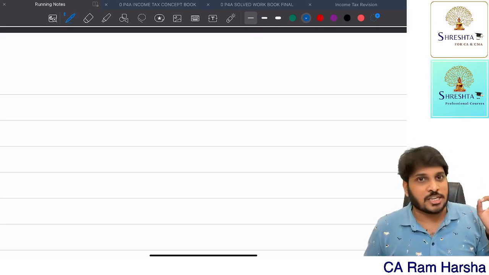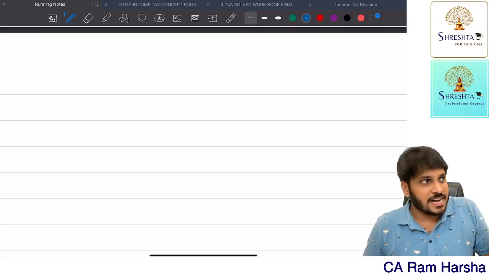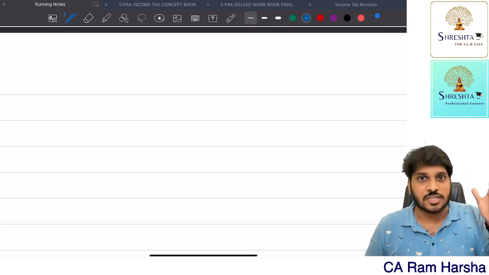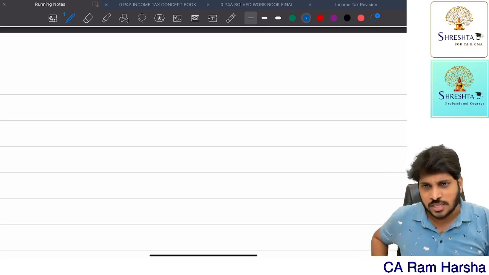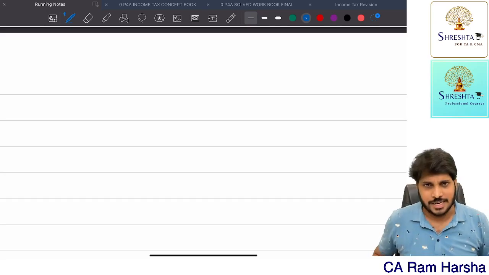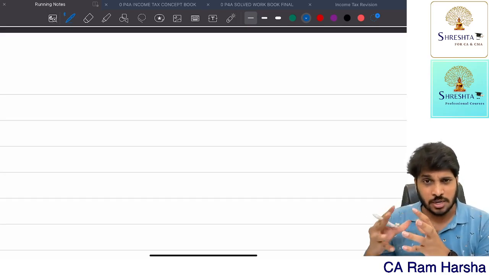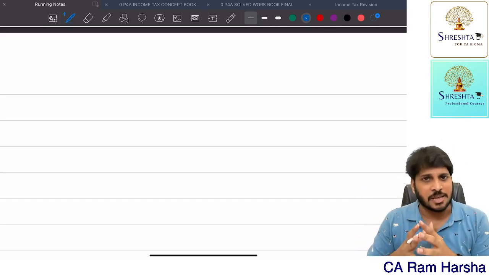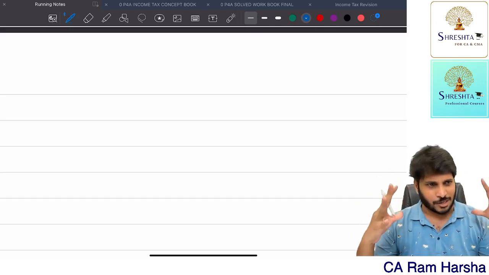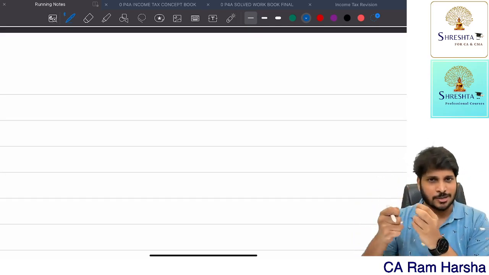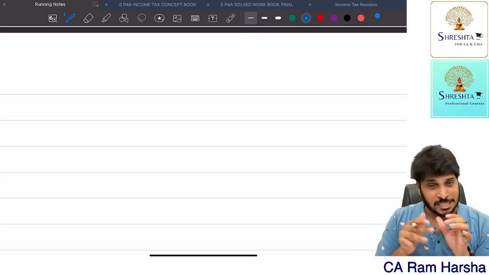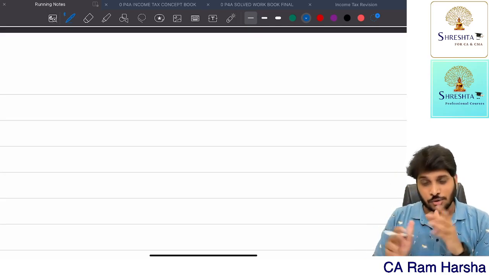Company is giving me quarters. Getting it? Staff quarters, rent-free accommodation they provided me. That is also taxable at a certain value. Anyhow, once we come to the salaries chapter, there we will be discussing. I discuss salaries and total income at a stretch because they both are one and the same. Rest all other chapters are one category. Salaries and total income put together is a different set of category at CA Inter. Getting it? Don't worry.